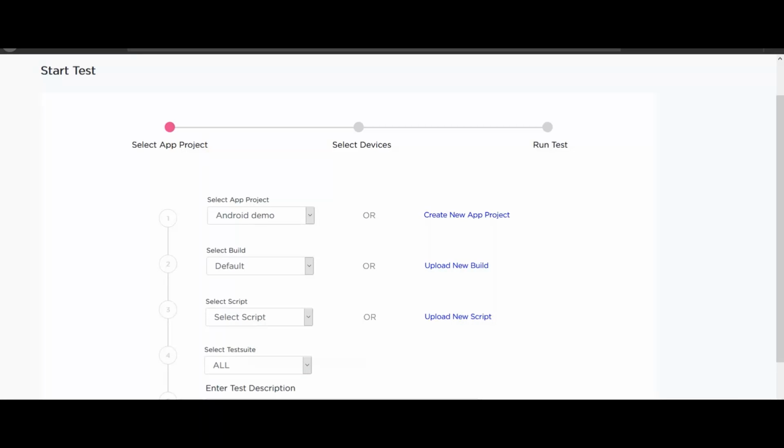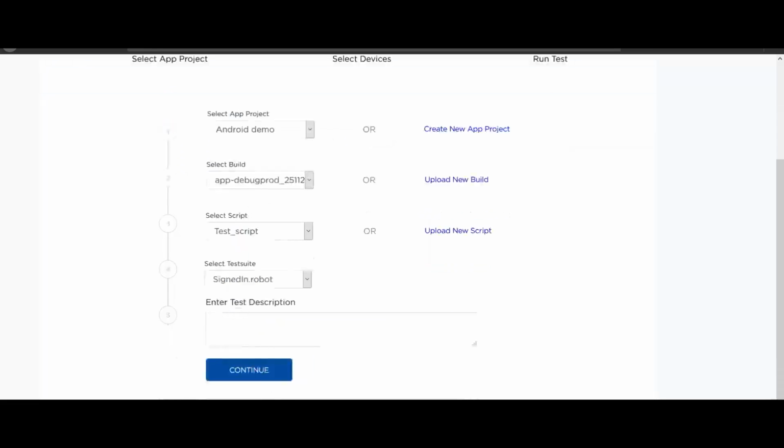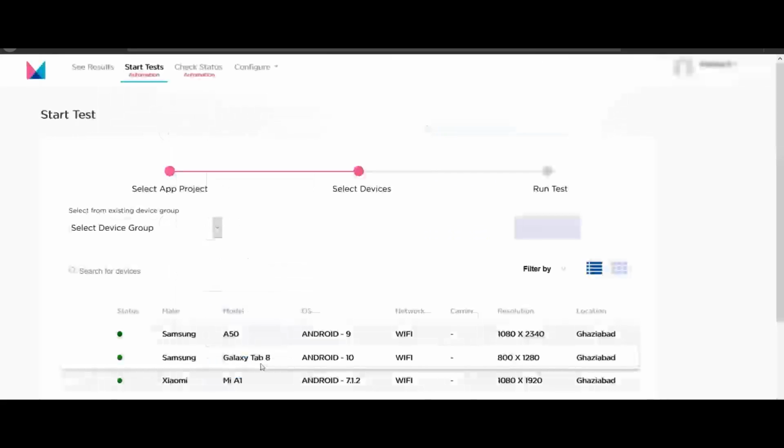The build is the directory. If you select default, then the build currently present in the device will run. No tests will run on the selected devices if there is no build uploaded on them. Selection of test cases requires the presence of build in the folder uploaded before. Writing test descriptions is optional.